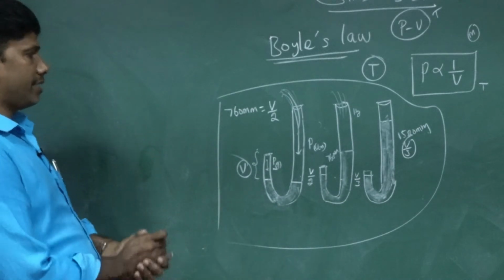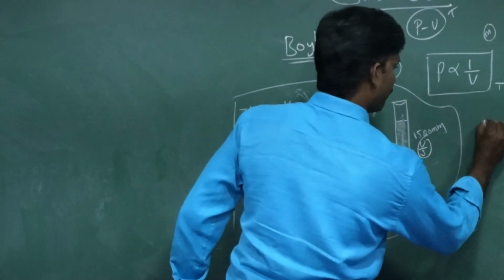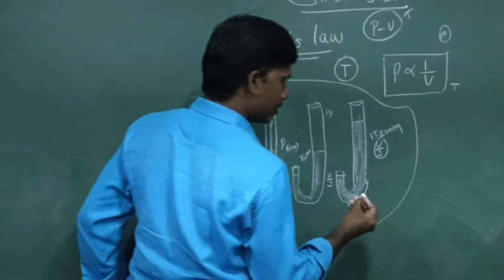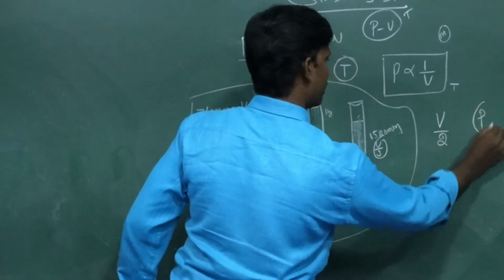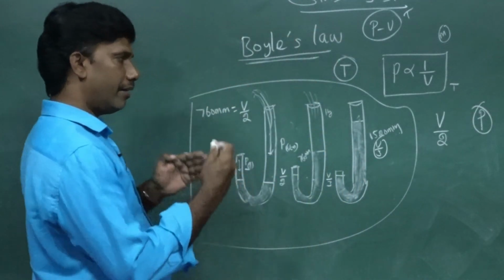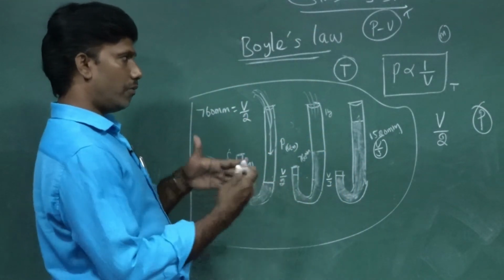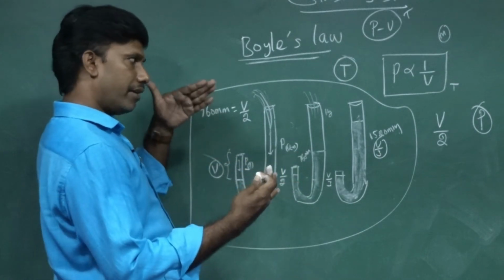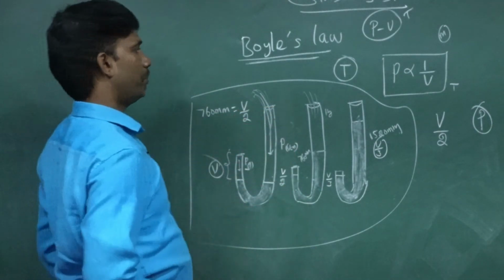So finally, he came to the conclusion that when the volume is reduced to half, the pressure is doubled. So what is the relation between these? When volume is reduced to half, pressure is doubled, meaning they are inversely proportional.